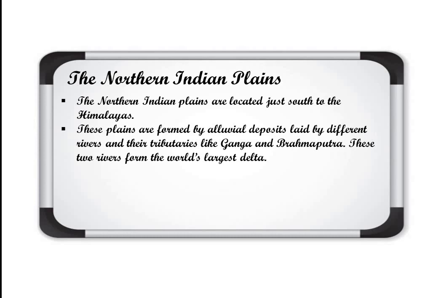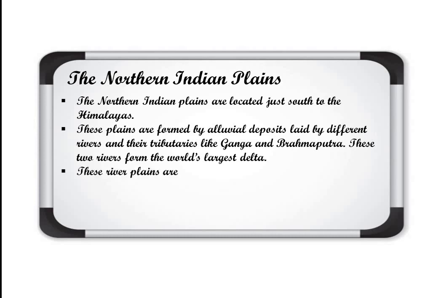So the Ganga and Brahmaputra, these two rivers together, their streams join, and together they drain their water in the Bay of Bengal. There they are forming the world's largest delta, and this delta's name is the Sundarban Delta. So the world's largest delta is the Sundarban Delta, formed by the Ganga and Brahmaputra rivers.